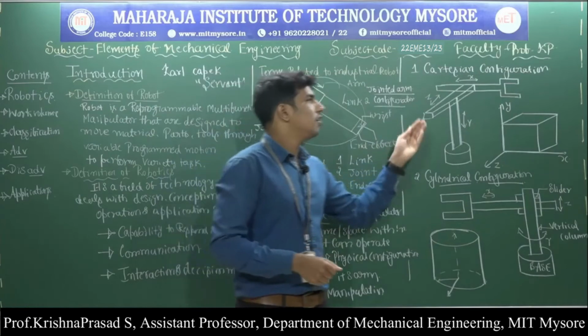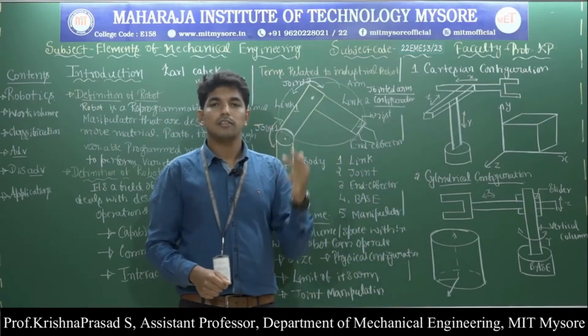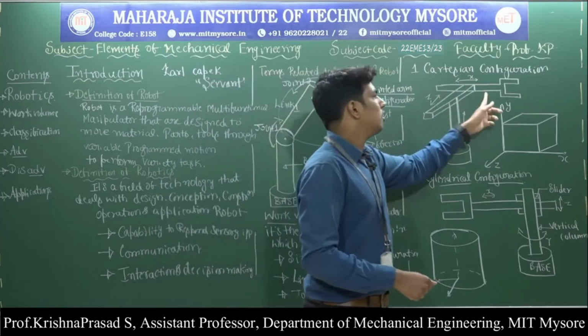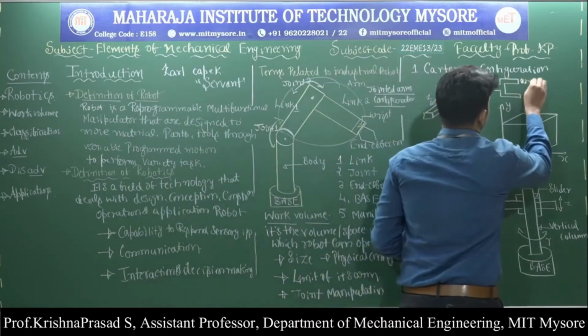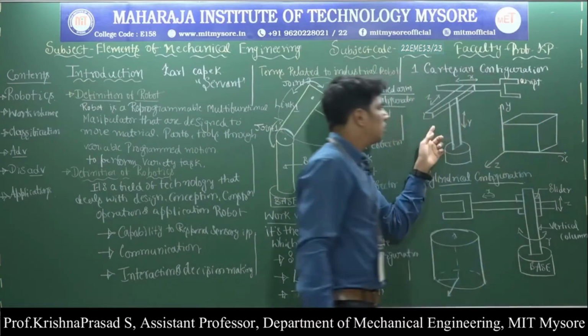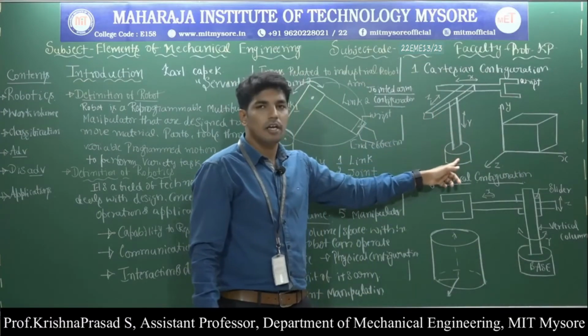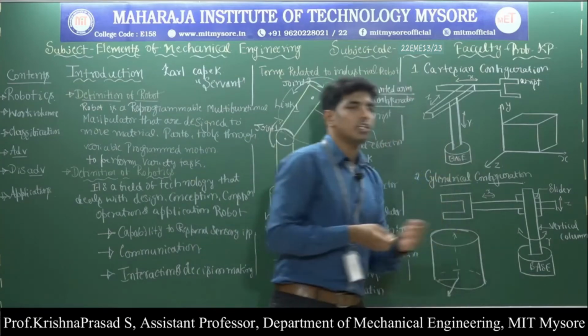That means this kind of robot consists of 3 perpendicular sliding joints along x, y and z axis. Observe here, this is one joint, it is connected to the wrist, and this is another joint, it is connected to the vertical column, and another joint is connected to the base.